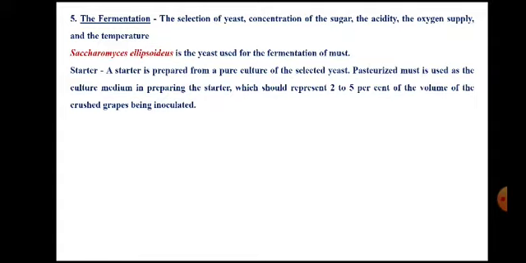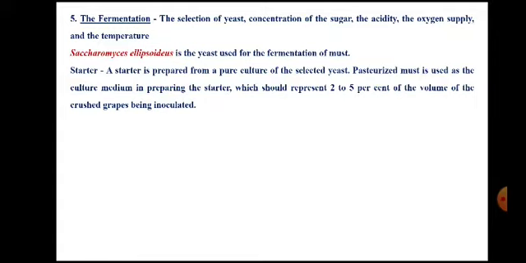The first step in this is preparation of starter, that is preparation of seed culture or preparation of inoculum. So this seed culture is inoculated into the grape juice, that is must. It is prepared from a pure culture of selected yeast.